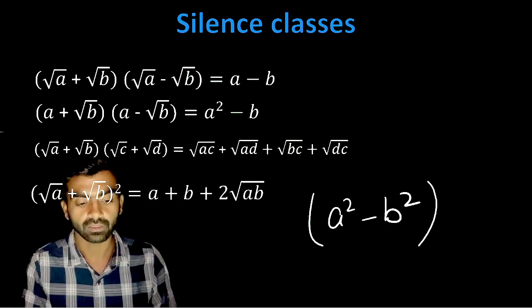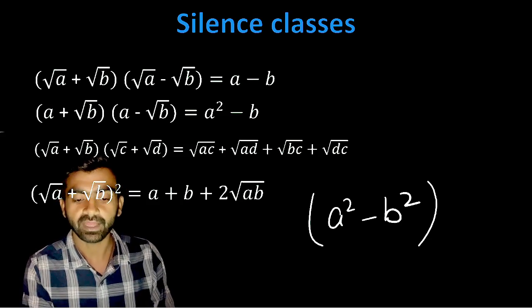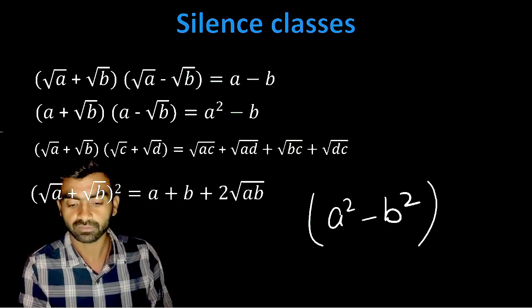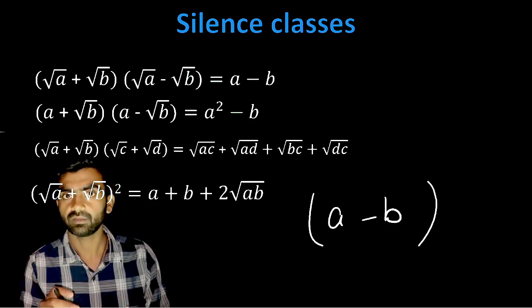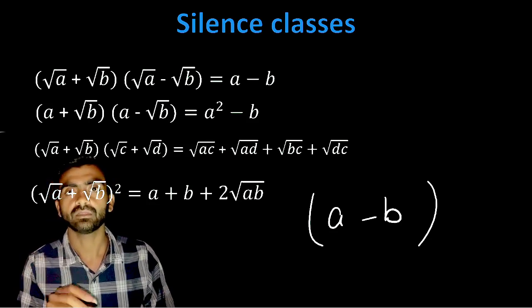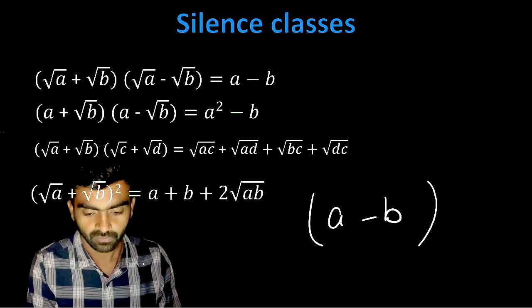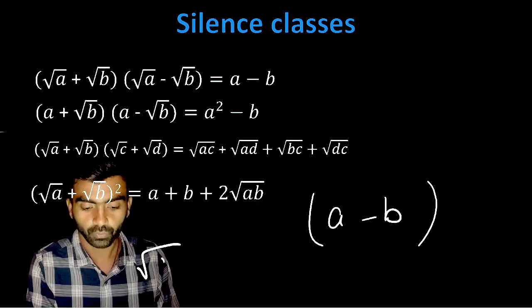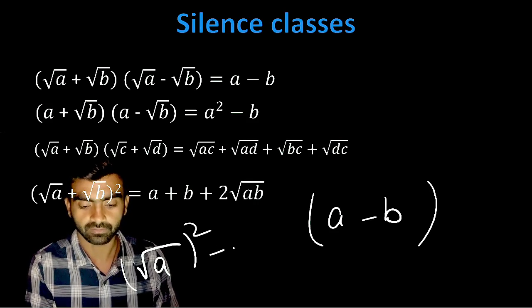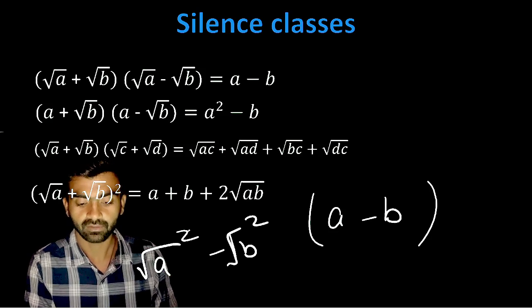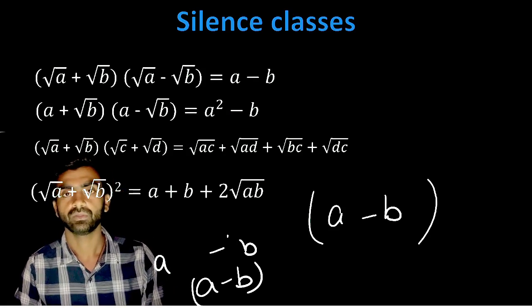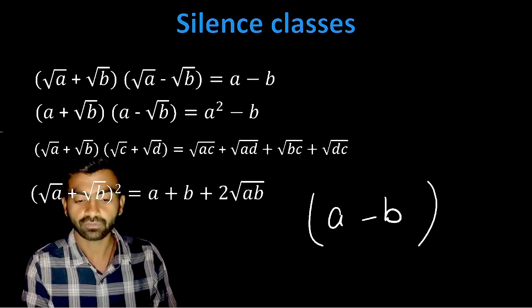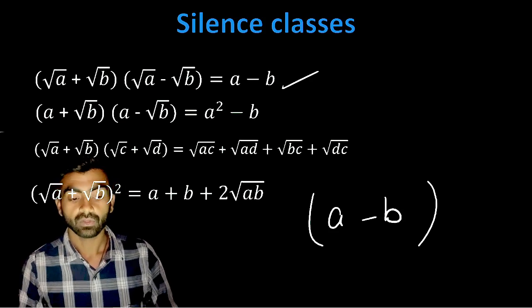But over here, a root sign is there, and that's why it is written as a minus b. Because root and square are there, we can cut the root with the square. So if I write root a whole square minus root b whole square, the root and square cancel each other, so it becomes a minus b. That's why it is written a minus b, because the root is here.